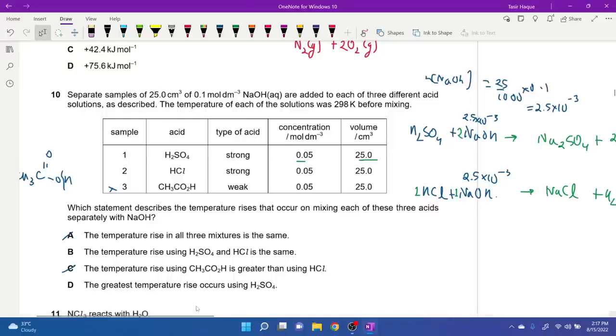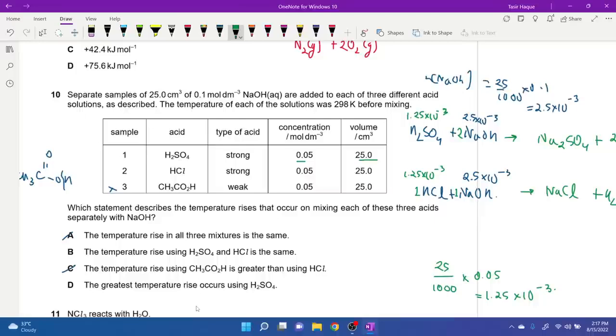It's the same, 25 divided by 1000 into 0.05. You're getting a value of 1.25 into 10 to the power minus 3. Understood? For both of them, 25 by 1000 into 0.05. So we have 1.25 into 10 power minus 3 moles of this, and 1.25 into 10 power minus 3 moles of this.